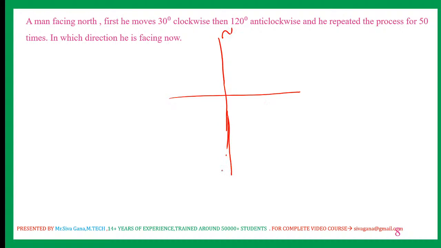Right, this is north, this is south, this is east, and this is west. So he is facing north. First he moves 30 clockwise. Let us say this is 30 clockwise. Next 120 anti-clockwise, which is 90 plus 30. Right.